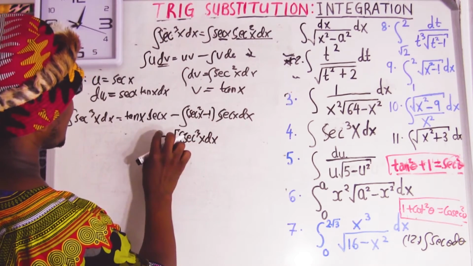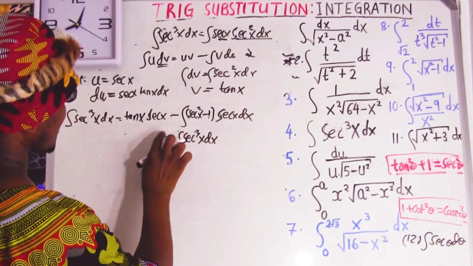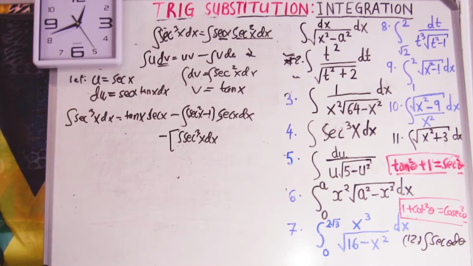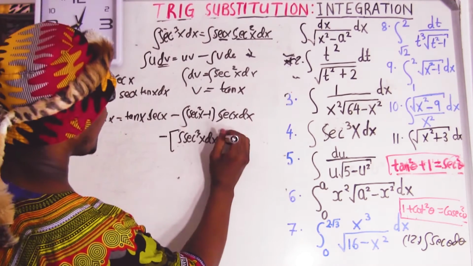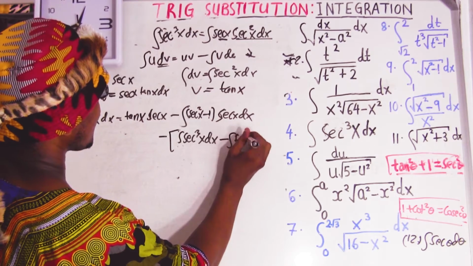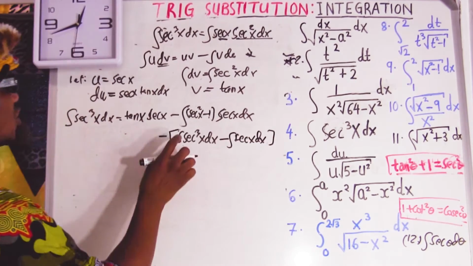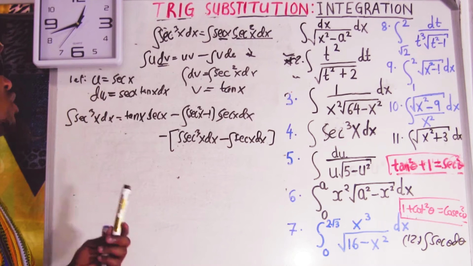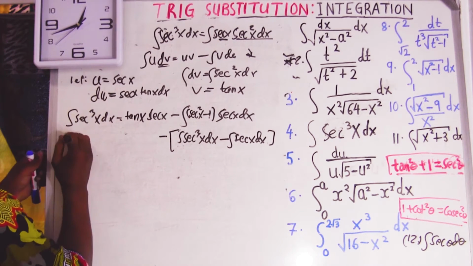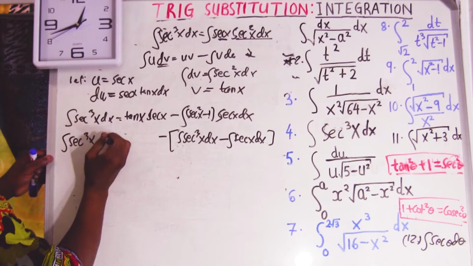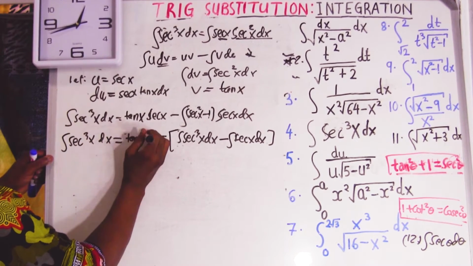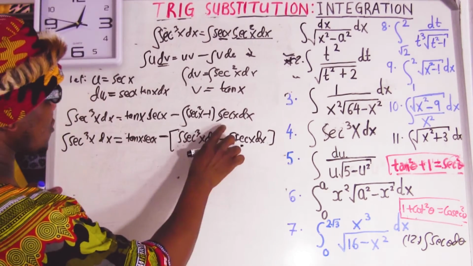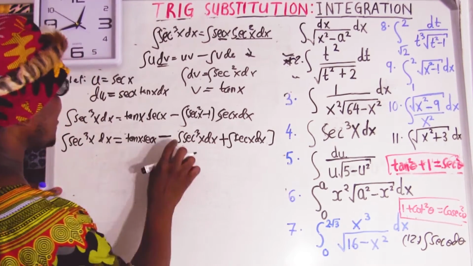Let me do this slowly for some people. This is going to be minus the integral of sec x dx. I hope you understand. So when you integrate sec cube, we cannot do that directly. Let me show you how. Here we have the integral of sec cube equal to tan x sec x. Let me open the bracket. This is going to be negative, this is going to be plus.